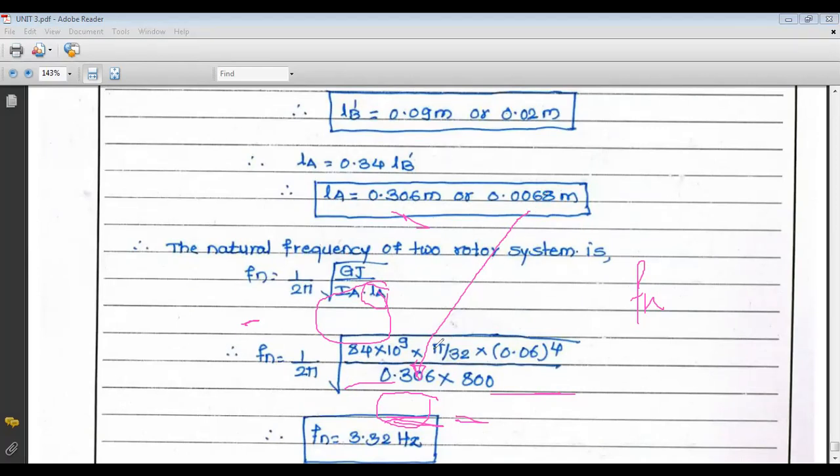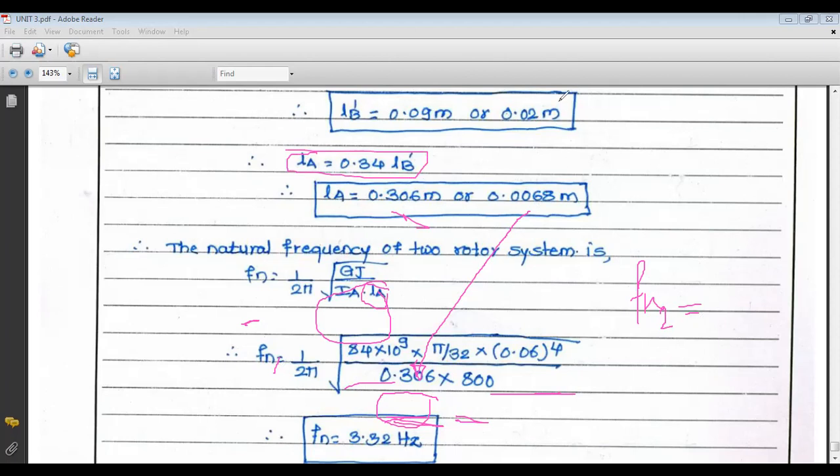So we get another natural frequency. This is the first natural frequency Fn1, and we get another natural frequency Fn2, because there are two sets of values of LA and LB. So there will be two natural frequencies, Fn1 and Fn2.